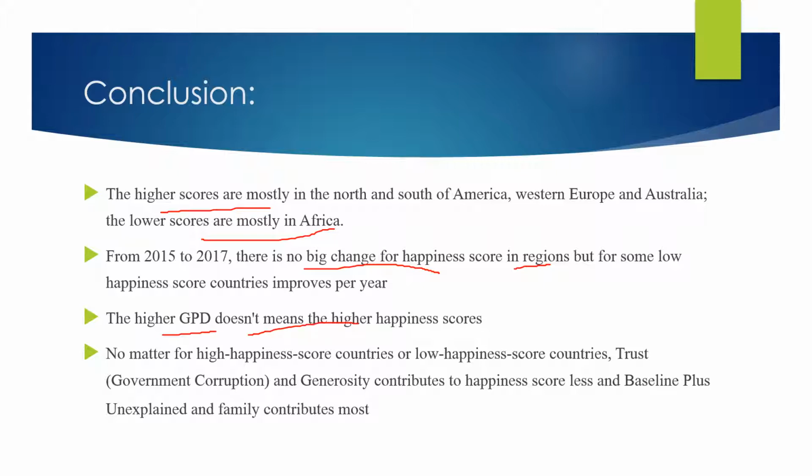The next one is that, for both high happiness score countries and lower happiness score countries, trust and generosity contribute a little to the happiness score, and the unexplained factor and family contribute the most.